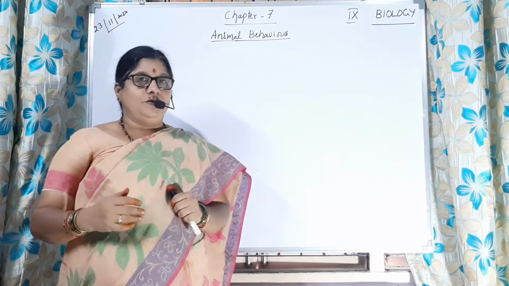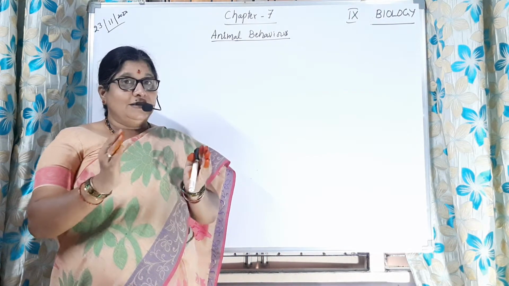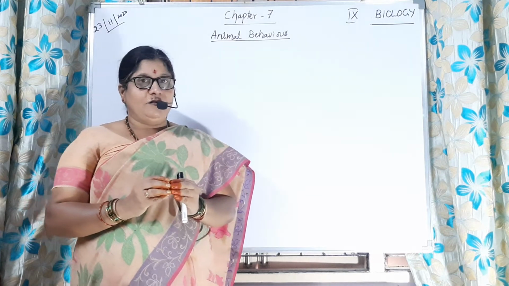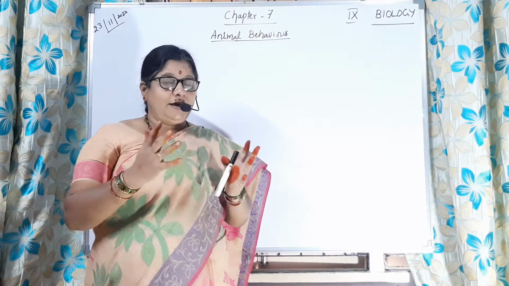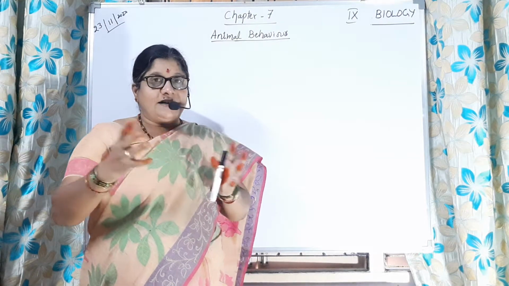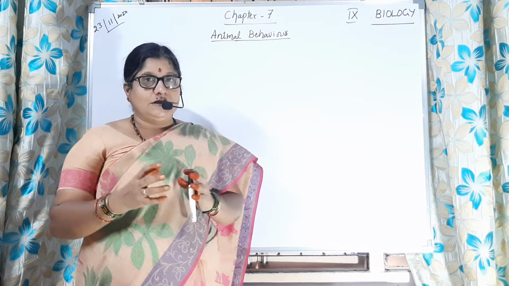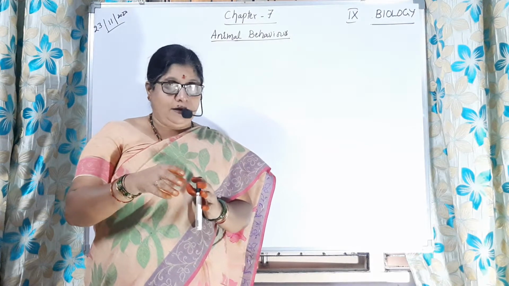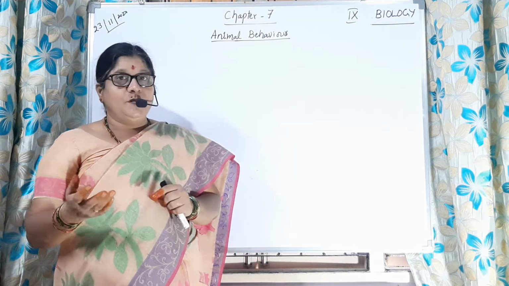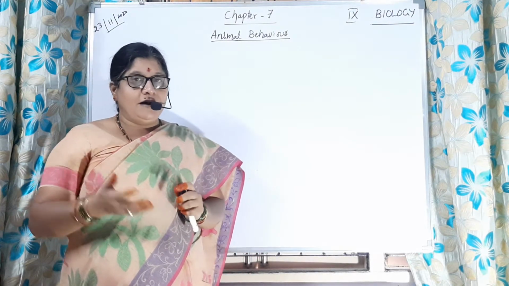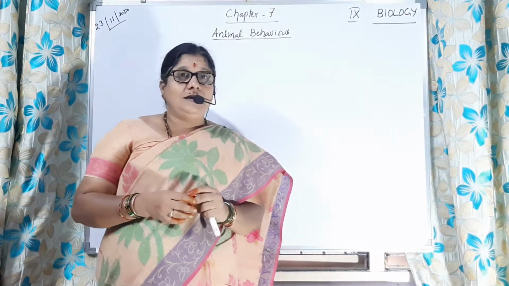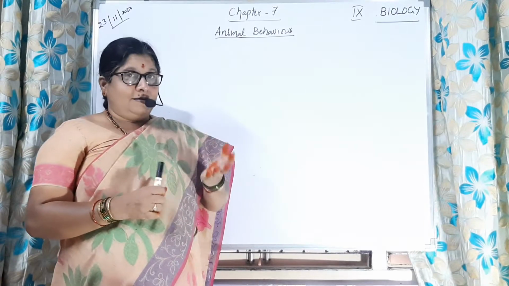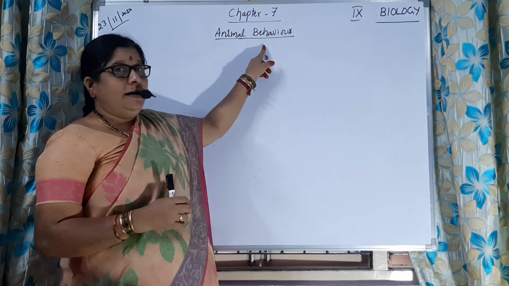So, you will be observing so many things in your surroundings. Ants moving in a row. Monkeys in groups, you might have observed. Is it clear to you? Apart from that, crows, how they interact with each other, dogs barking, in angry mode or happy mode. So pet animals, you might have observed in your houses if anyone is having pet animals. So all that is about the animal behavior. Is it clear to you?